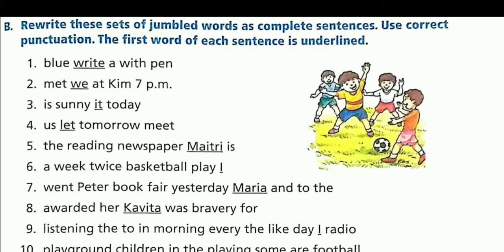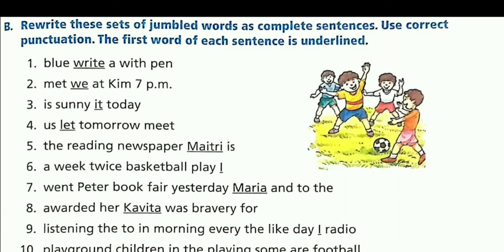So the correct order will be "I like listening to the radio in the morning every day." I repeat, "I like listening to the radio in the morning every day." I will be capital and this sentence will end with a full stop. Now the last sentence on page number 5.